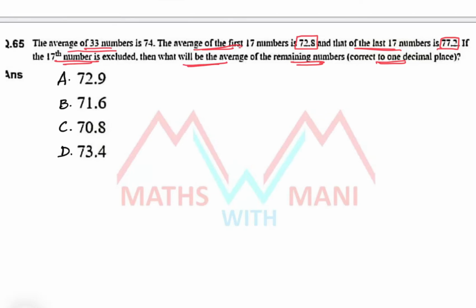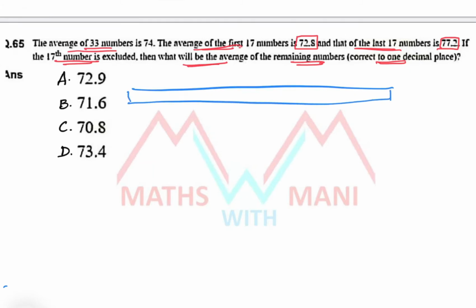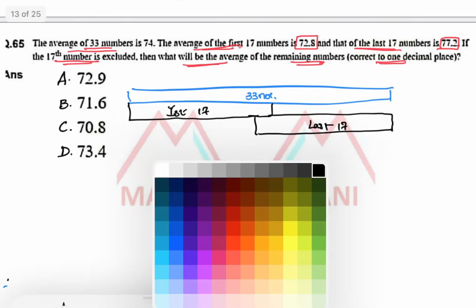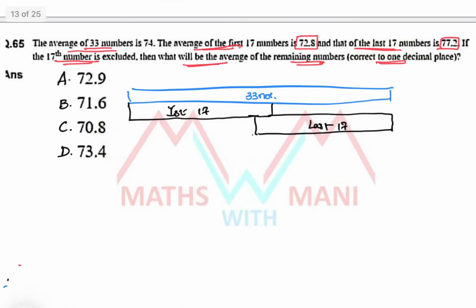Okay, we have a total of 33 numbers. Observe clearly. Here these are the 33 numbers, in which these are the first 17 numbers, and these are the last 17 numbers. So in the first 17 and last 17, which number is included in both? That is the 17th number.